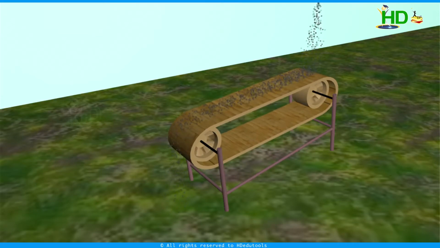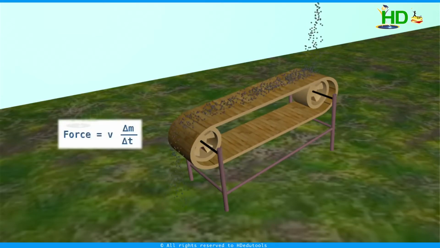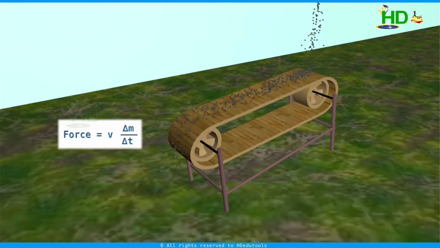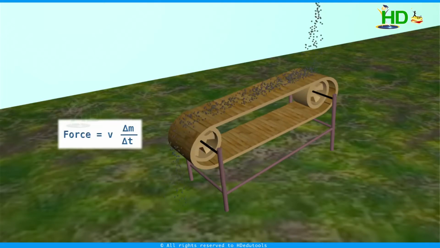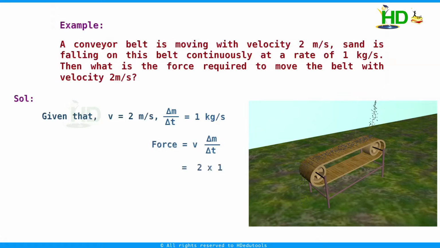In this case, the force required is nothing but v into delta m by delta t. That is velocity into the rate of change of mass. And in this problem it is given the velocity is 2 meters per second. The rate of change of mass is 1 kg per second. Therefore, force is v into delta m by delta t. This is equal to 2 into 1, 2 kg meter per second square, or this is 2 Newton.